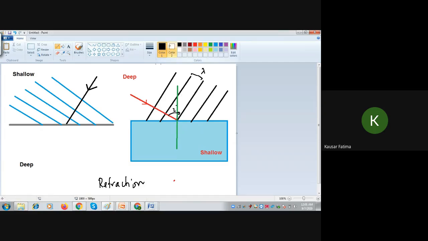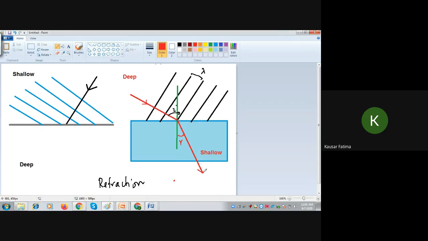So I will draw an arbitrary diagram here for the refracted. This is the incident direction of propagation, and this is refracted. It has bent towards the normal, so this angle is smaller than the other one. You can see this is the angle of refraction.